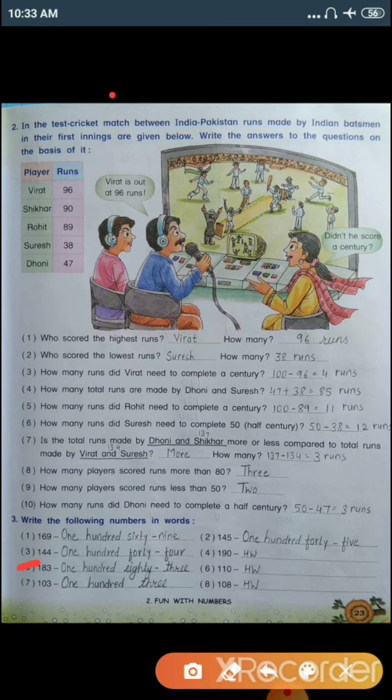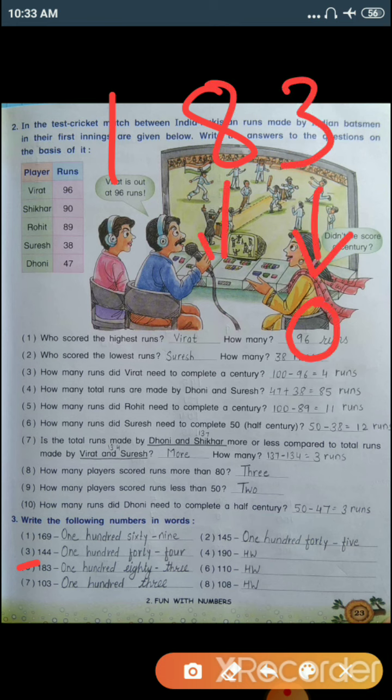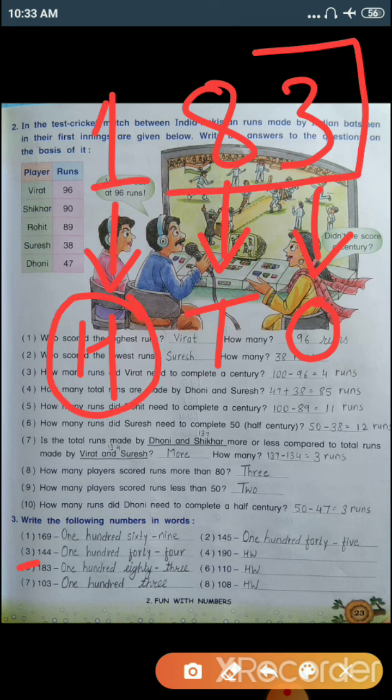Number 5, 183. 3 is on ones place, 8 is on tens place, 1 is on 100 place. So again 183.